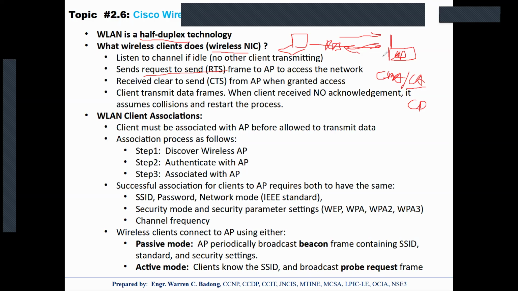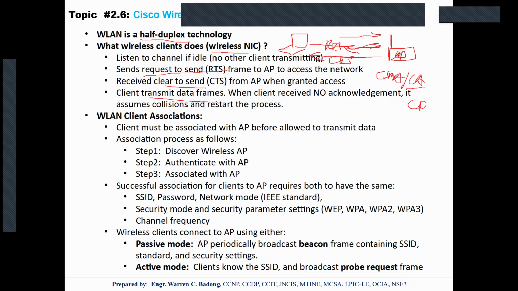Then the AP should reply with CTS, clear to send, which tells the client that it is now granted access. That will be the time that the client can send and transmit the data frame. Every time the AP receives it, it must acknowledge the receipt of that data frame. So there must be an acknowledgement. All right.